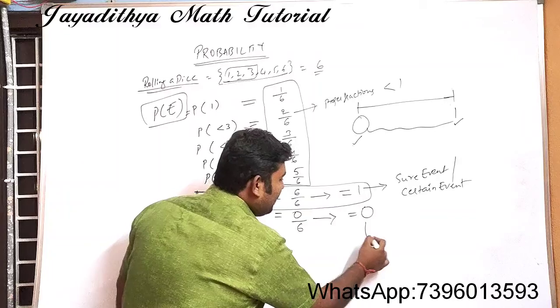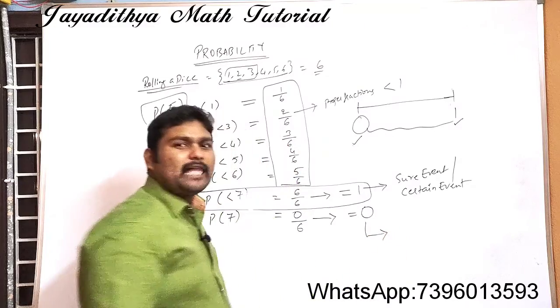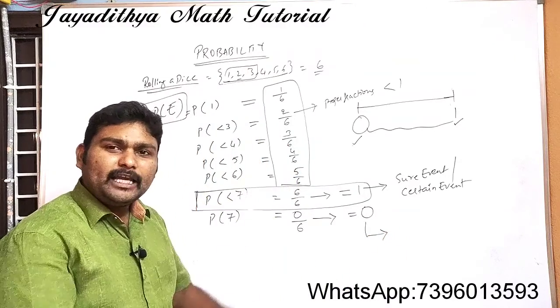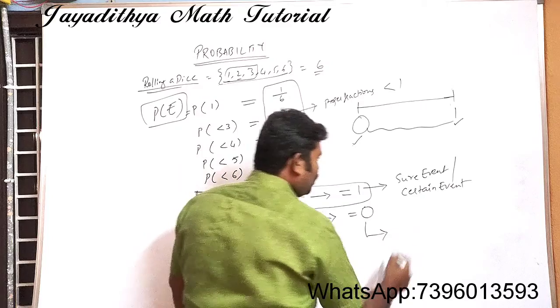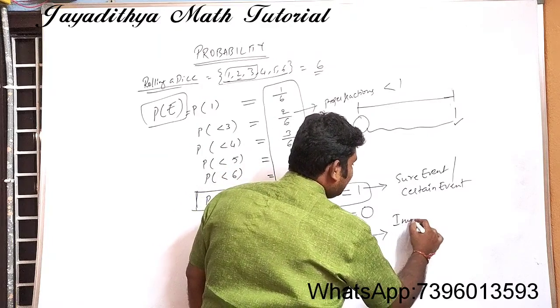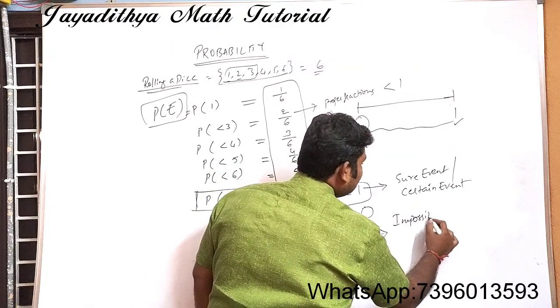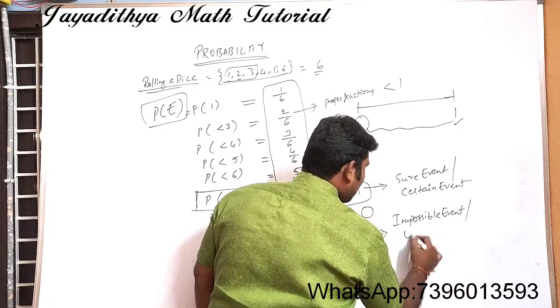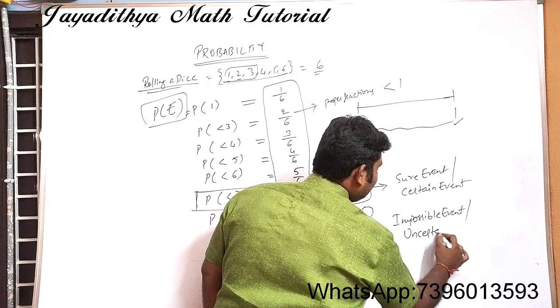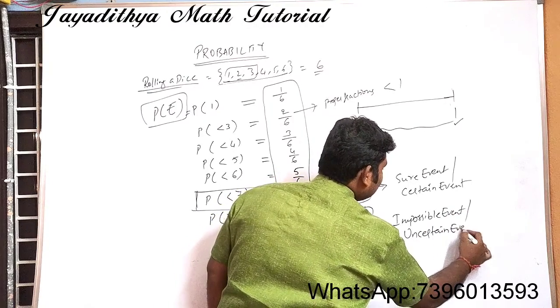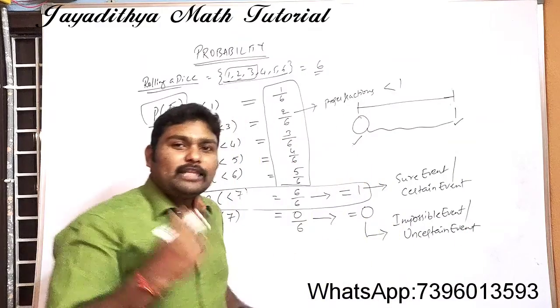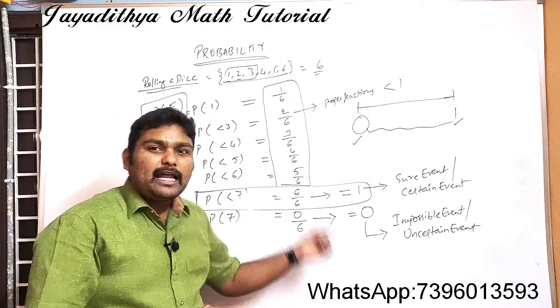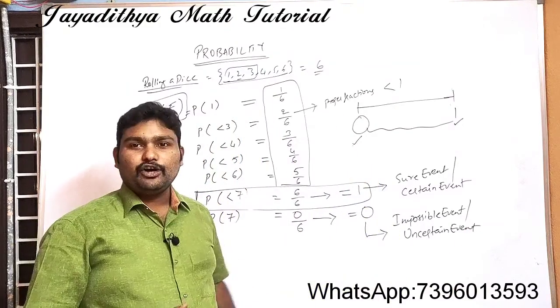And when the probability value is equal to 0, that means it will never happen. So you can call that an impossible event or uncertain event.